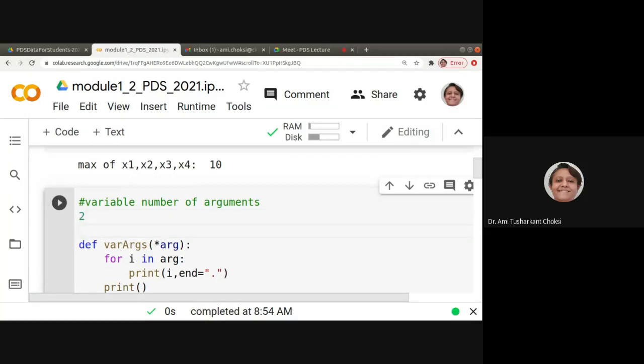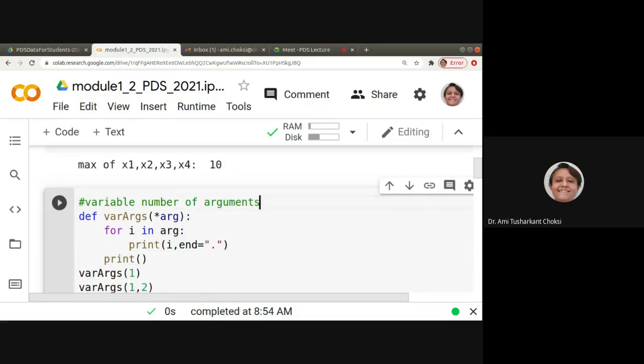If I want to pass 3 parameters, fine. If I want to pass 0 parameters, then also fine. It doesn't give me any error. In C language, if 2 parameters are expected and we give 1, it will give us an error. Here, we want variable number of arguments. For that, the very nice thing is that it is something like a pointer.